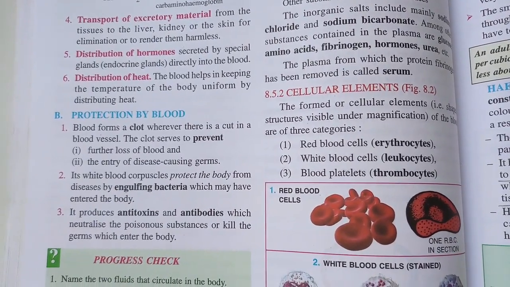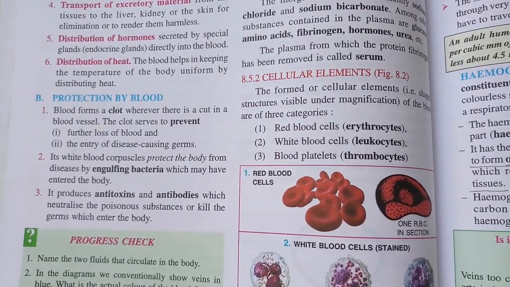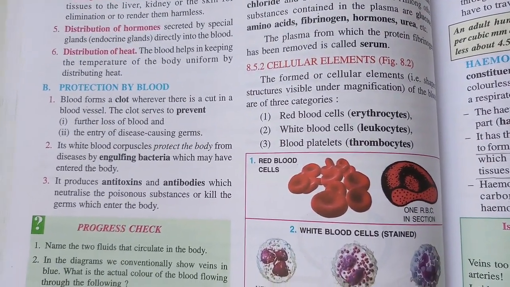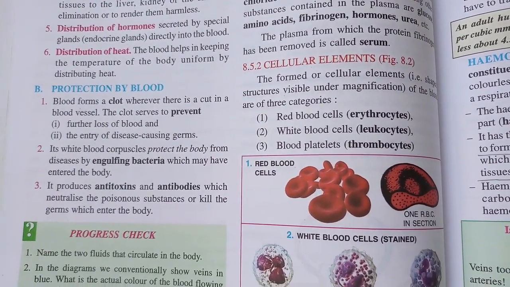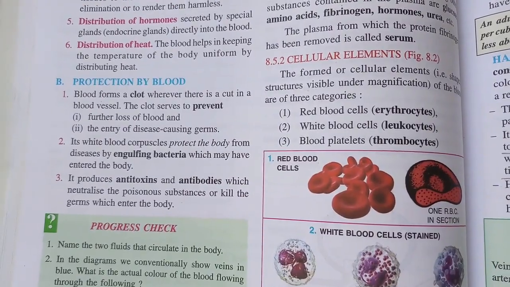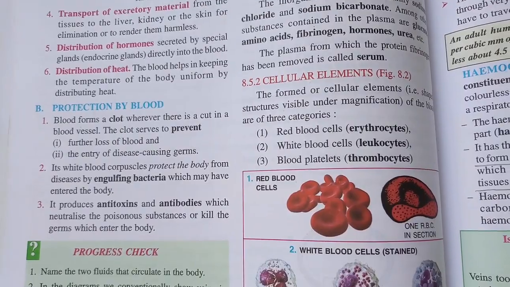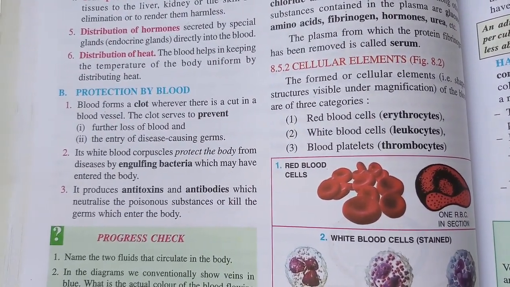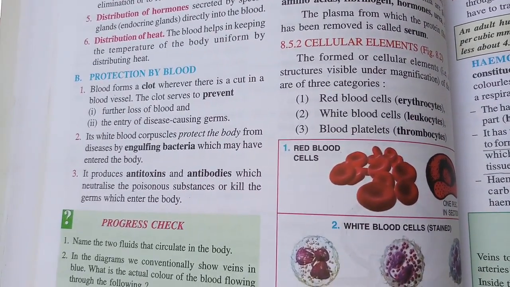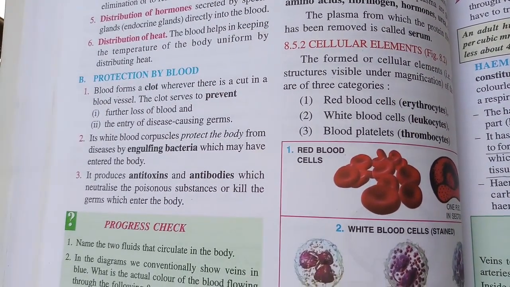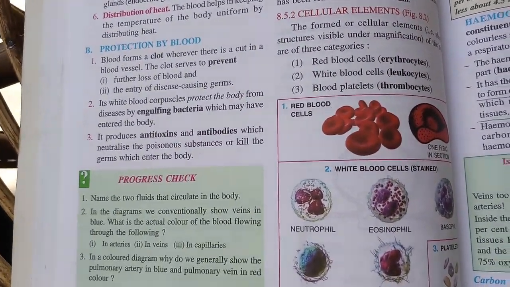It helps to distribute hormones to the different respective places. As you know, endocrine glands secrete hormones into the blood, and then it reaches the target point and becomes activated, right? And it distributes the heat of the body. So that's why your body remains warm and does not feel cold. But when you die, the body becomes cold because the blood stops circulating, right? There are different works of the blood as well.